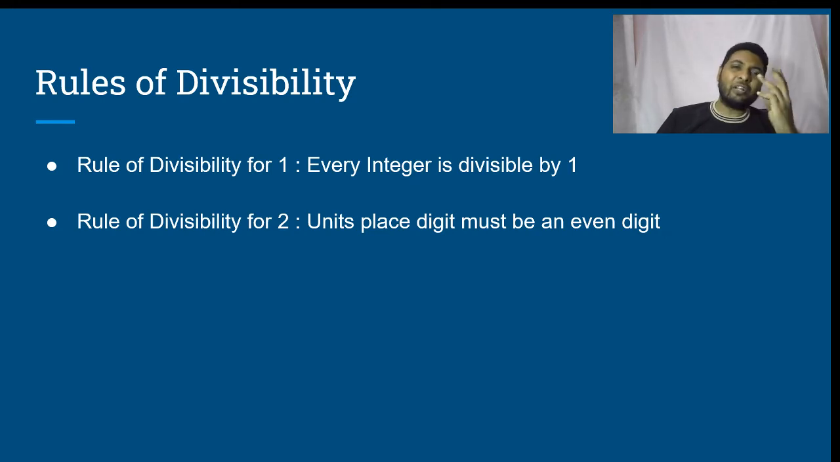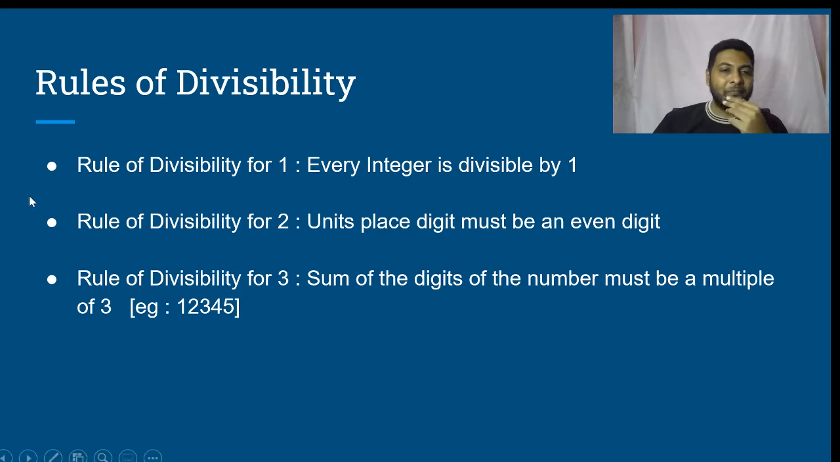What is the rule of divisibility for 3? Sum of the digits of the number must be a multiple of 3. For example, take 12,345. If you take the sum of the digits, 1 plus 2, 3, 3 plus 3, 6, 6 plus 4, 10, 10 plus 5, 15. 15 is a multiple of 3, therefore 12,345 is also a multiple of 3, or it is a number which is divisible by 3. Is that clear?